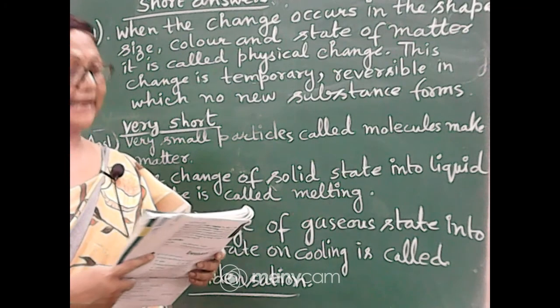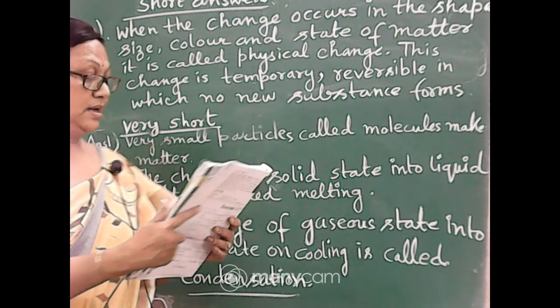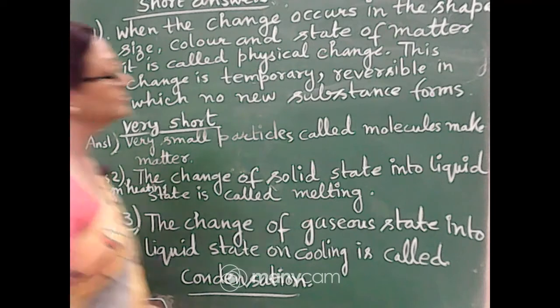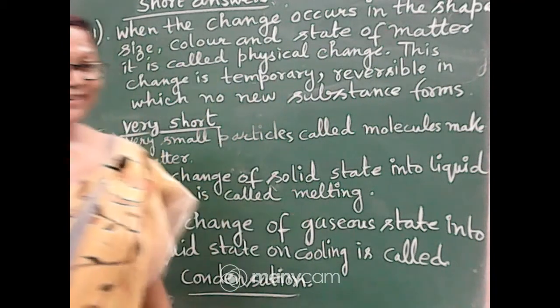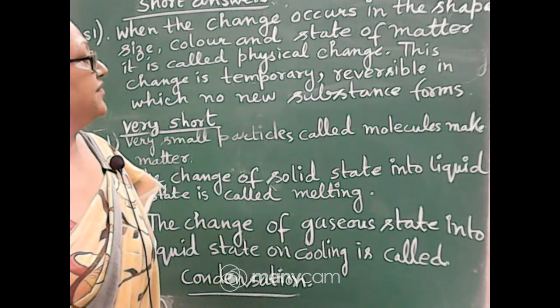Now the second, one more answer we will do. One more answer I will write. Write fast, everybody is writing.